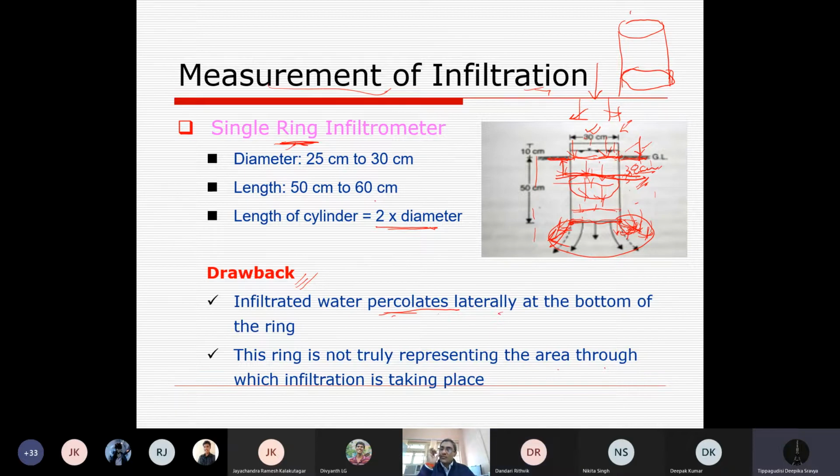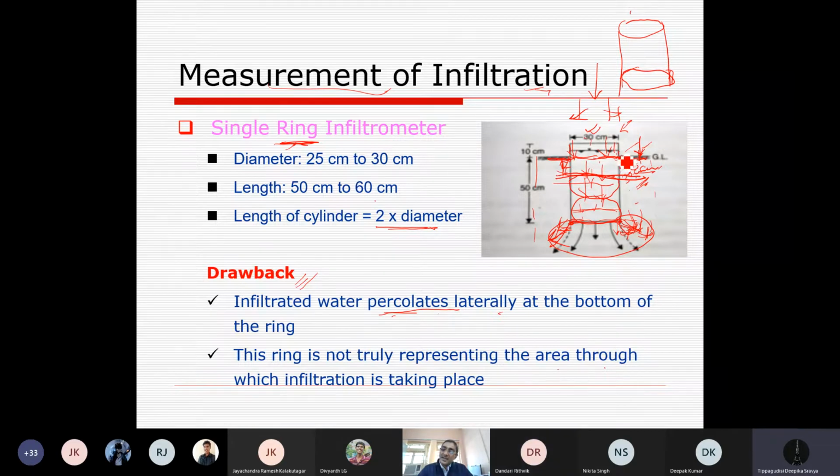That's why the question is, what is infiltration? Infiltration is just entry, but the moment it is entering the soil, it is moving in any direction, right? Yes, sir. And the rate will change because it is an unsaturated soil condition, and we are measuring only in this area of soil, just 30 centimeter diameter. Is that not so? Yes, sir. But what is our idea in the actual field? Everywhere the same, maybe over a few 100 kilometers, because it's an area we are considering. So what is the problem here?